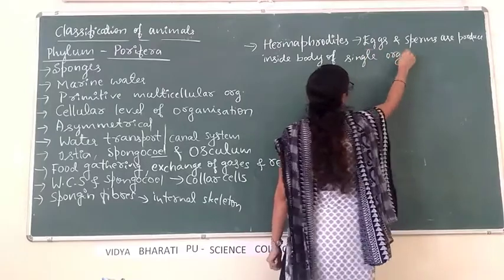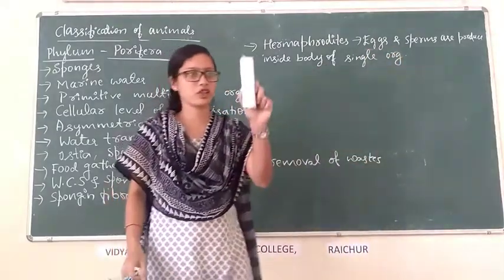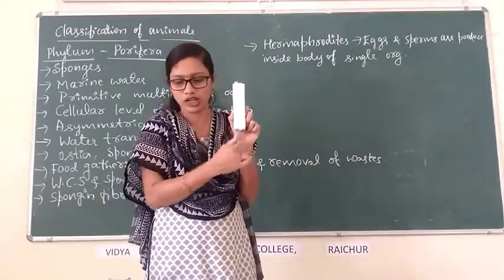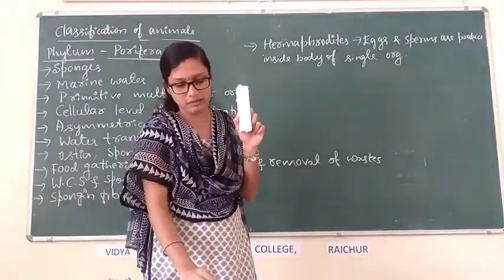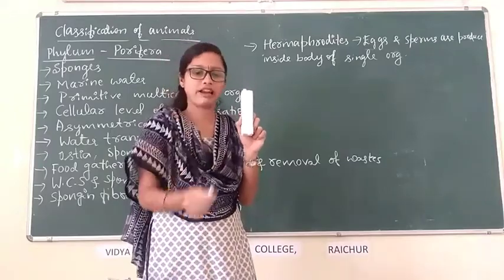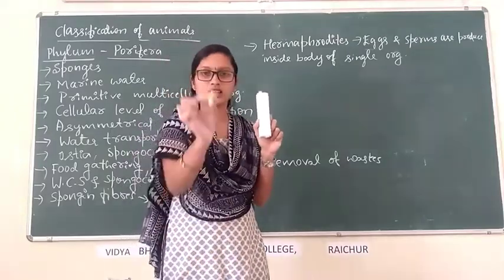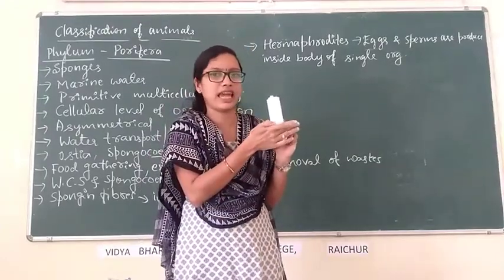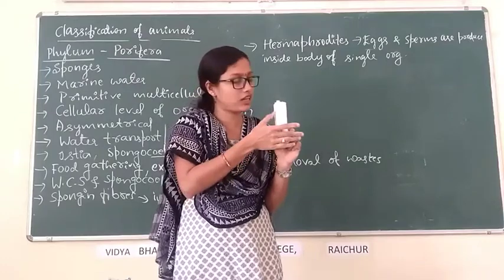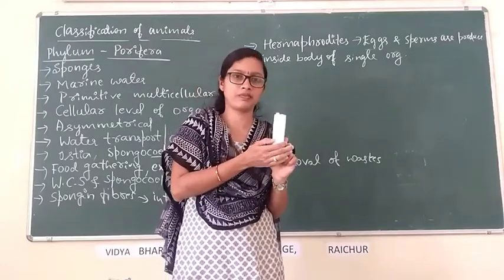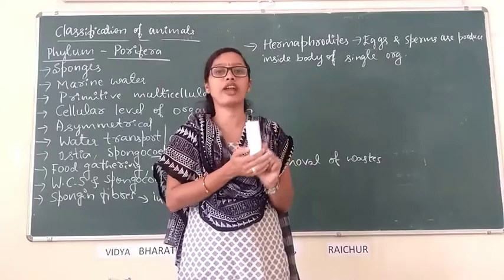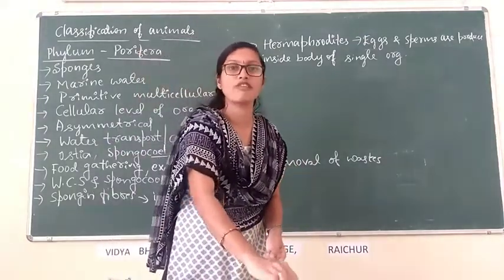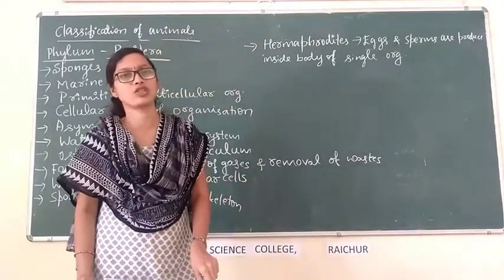Single organism means, consider this is one sponge. Inside the body of this sponge, both male and female gametes are produced. Consider this is the male gamete and this one is the female gamete. Both egg and sperms are produced inside the body of a single organism. Hence it is called hermaphrodite, or sexes are not separate in sponges.